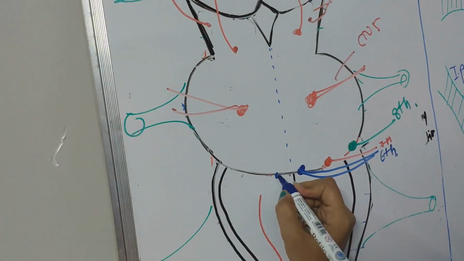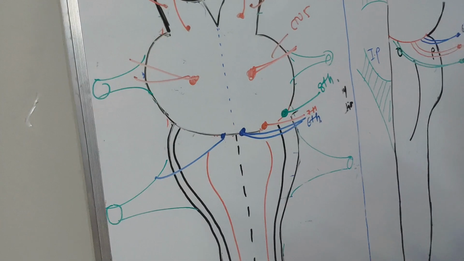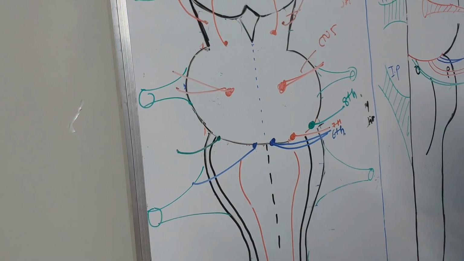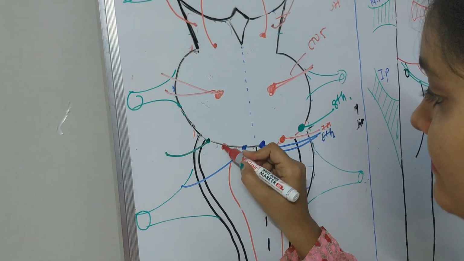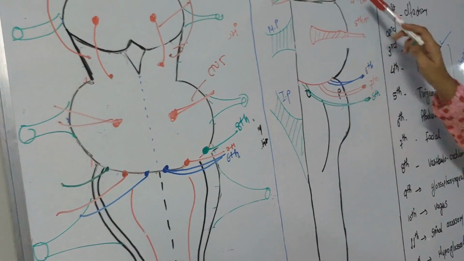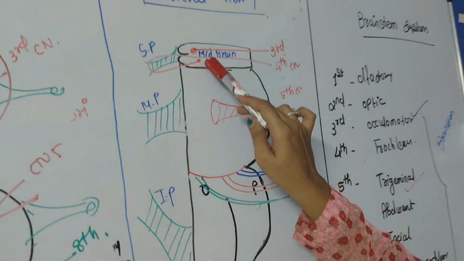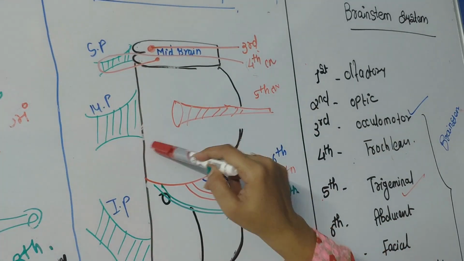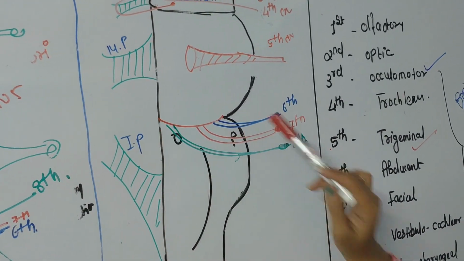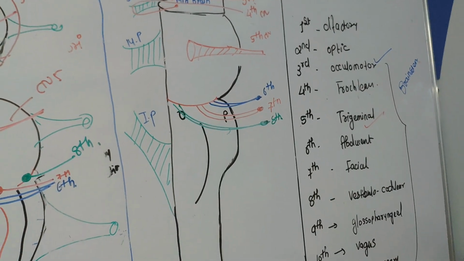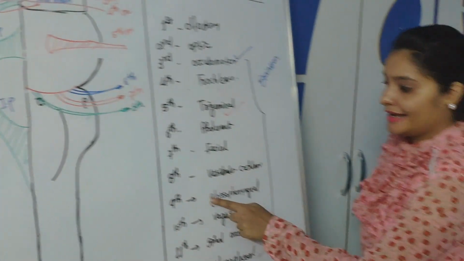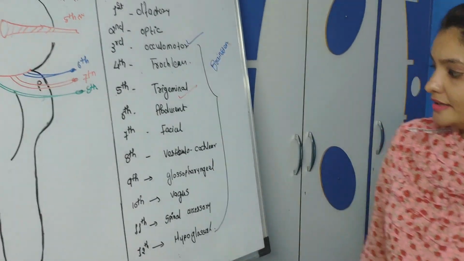This side 6th, this is 8th, and this is 7th cranial nerve. Clear? We have seen third cranial nerve originated from midbrain, fourth originated from midbrain, fifth originated from the pons, 6th, 7th and 8th they are originated from pontomedullary junction. Now we'll see 9th, 10th, 11th and 12th cranial nerve.